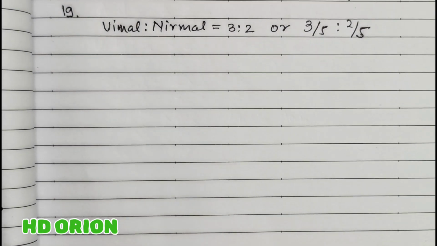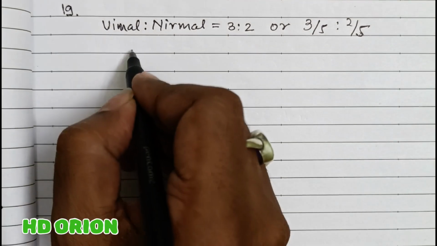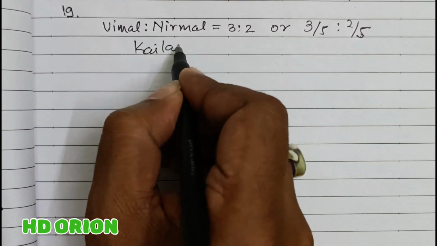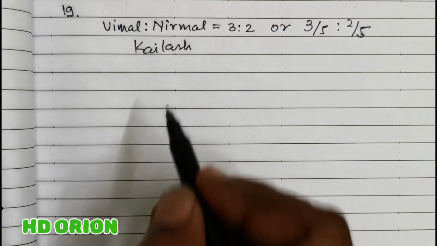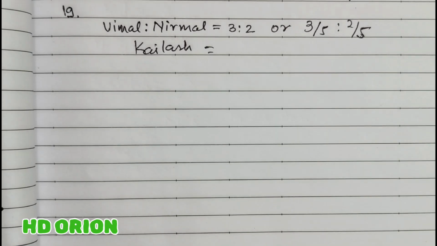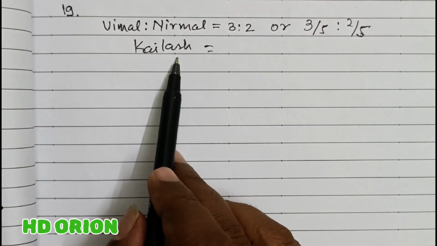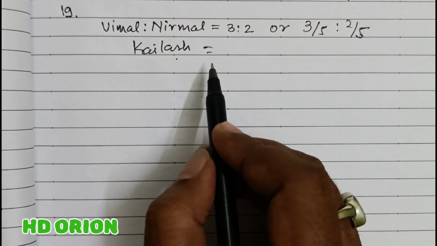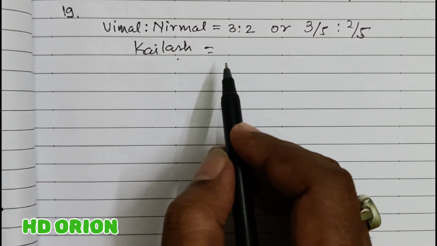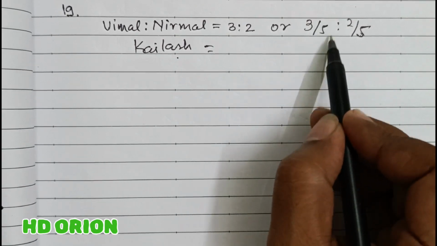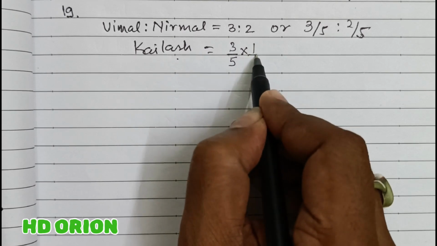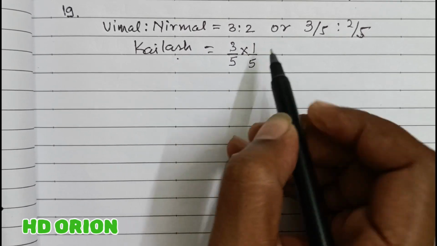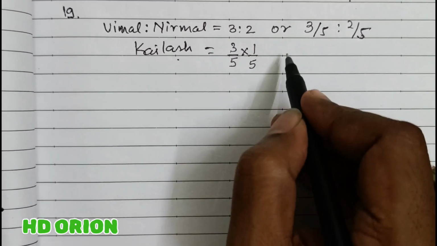And now a new partner has come, Kailash. How much the old partners are contributing for Kailash from their profit? It is written that Vimal gives 1/5 of his share. What is Vimal's share? Vimal's share is 3/5. From his portion 3/5, he is sacrificing 1/5 in favor of Kailash.